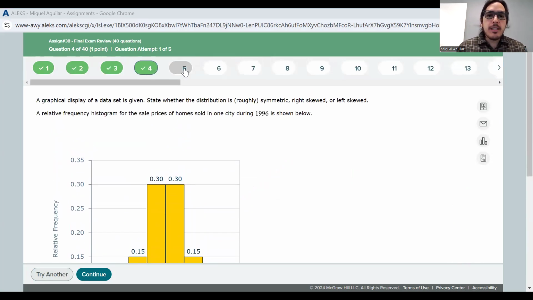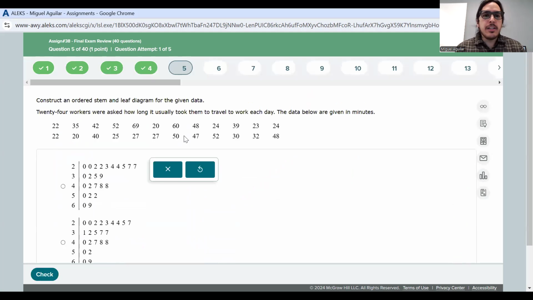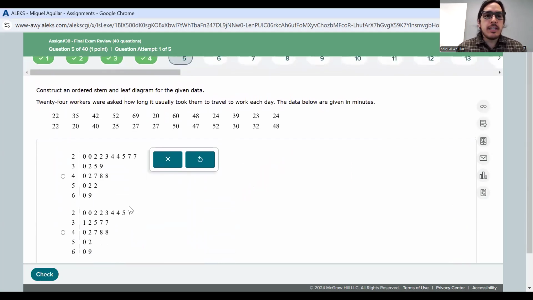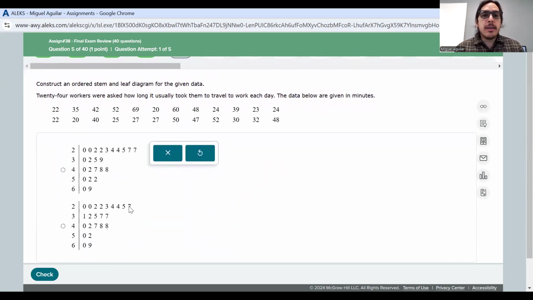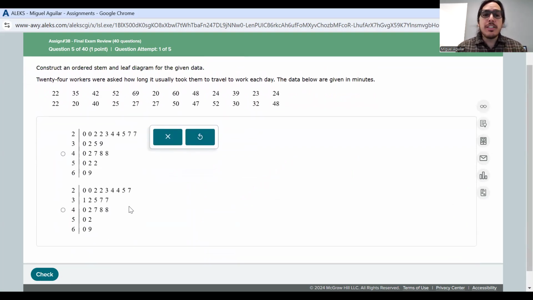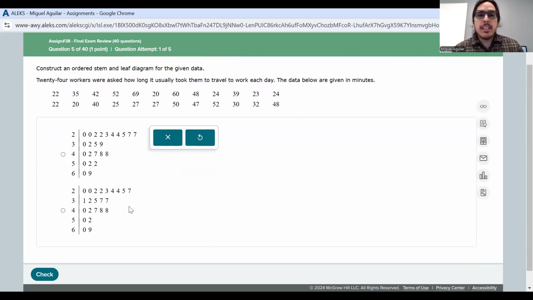Okay. Last question for this video. Okay, so they say construct an ordered stem and leaf diagram for the given data. Now this one I think they've only given us two options and they gave us the raw data here. So I think the best bet is to go ahead and throw this into the calculator.